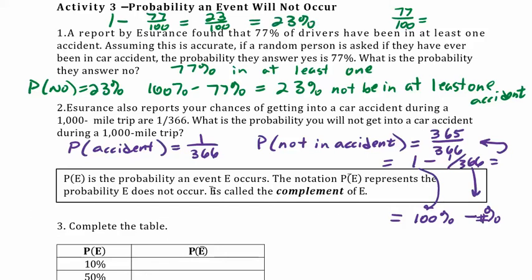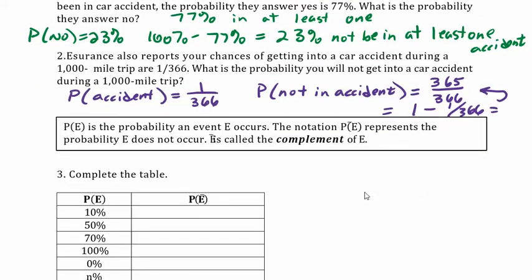All right, so this idea of something not happening has a name, and that's called the complement, the probability of something not happening. My formatting didn't quite work here on this PowerPoint, but in your notes it should look like there's a line above this E. So P of E is the probability that E occurs. The notation P of E with a bar over it represents the probability E does not occur. So E with a bar over it is called the complement of E.